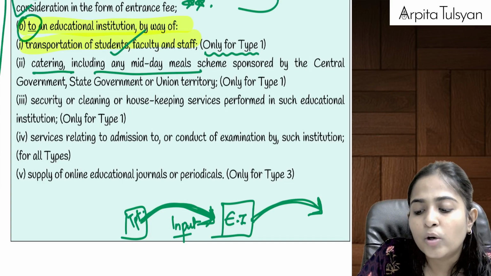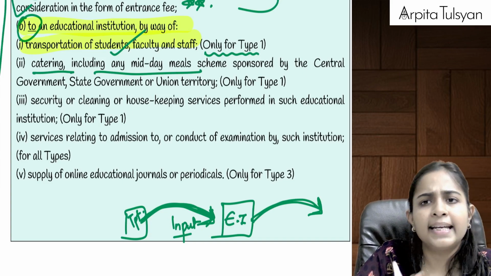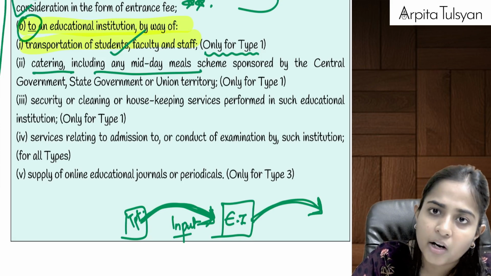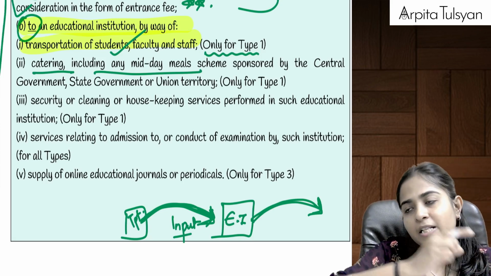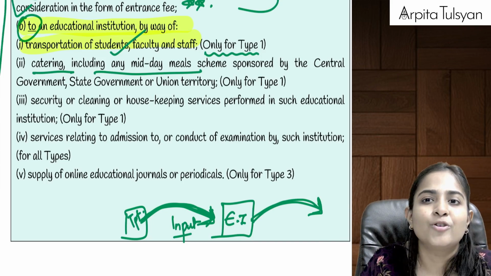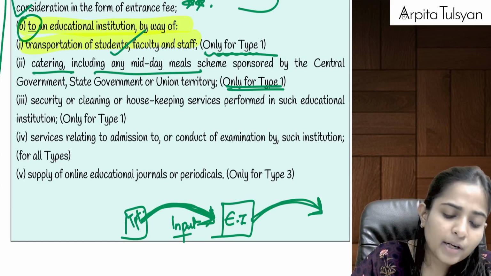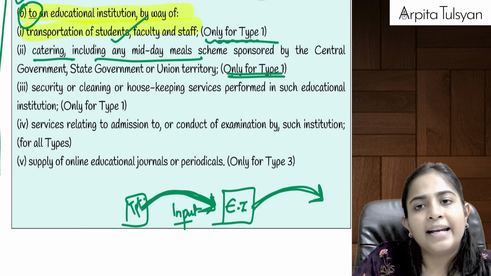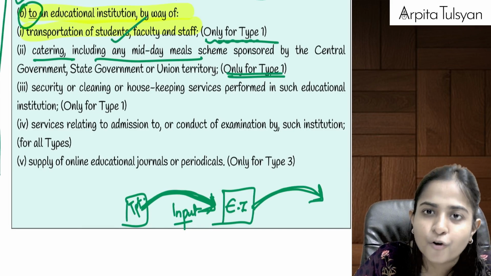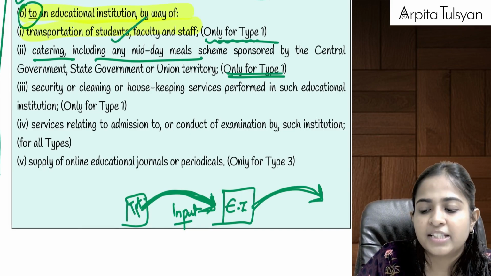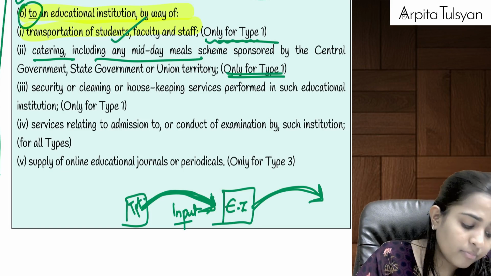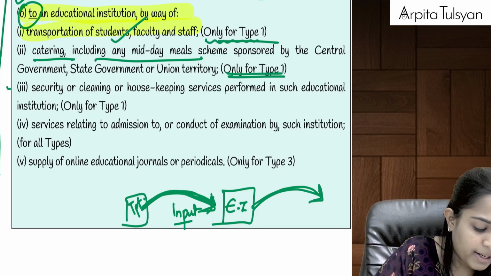The school does not have its own canteen, so we can take service from an outside caterer. If that caterer is providing service to a type 1 educational institution, only type 1, then it will be totally exempt from GST. The caterer will just charge the value of the food and cannot charge GST along with it. Then this is done. The next one is important.